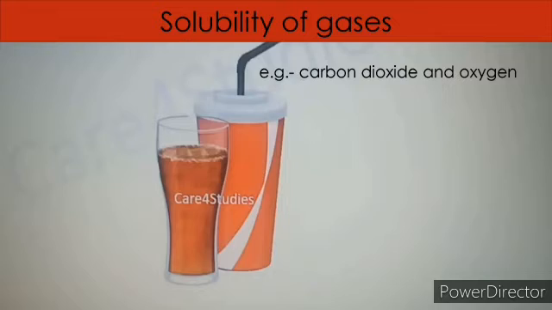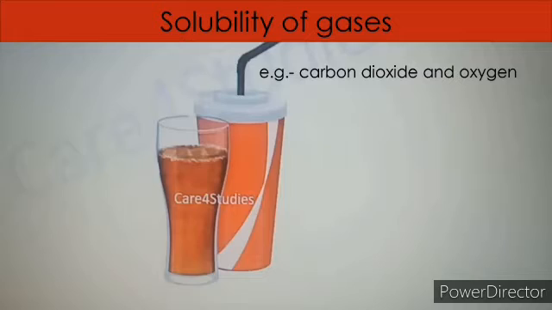Students, we learned about the solubility of solids and liquids. Now we learn about the solubility of gases. Some gases dissolve in water, like carbon dioxide and oxygen. In ocean water and sea water, animals and plants have oxygen because oxygen is dissolved in water. Another example is carbon dioxide.